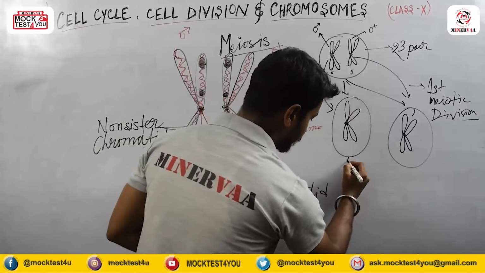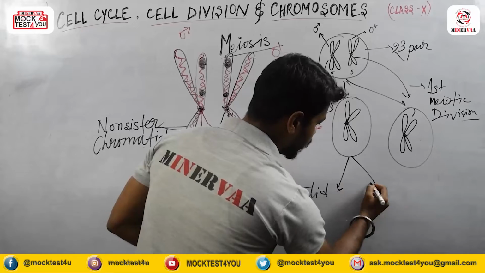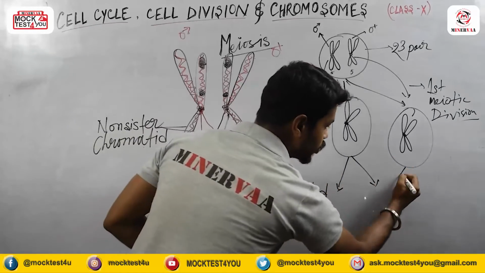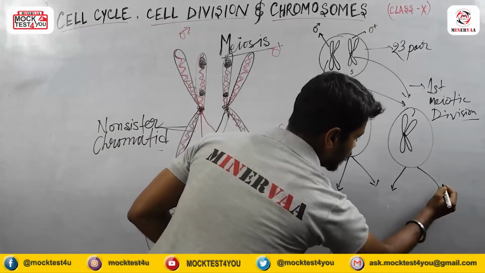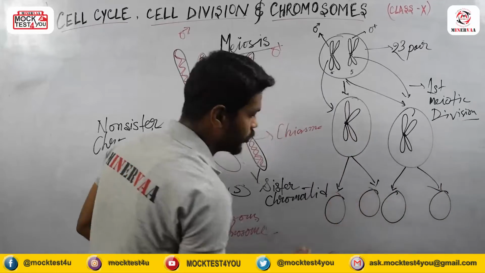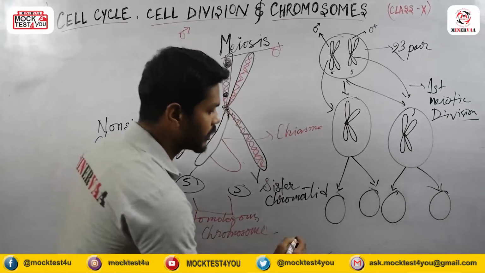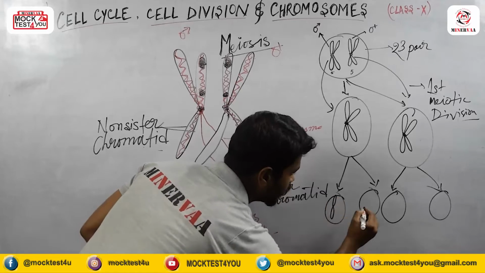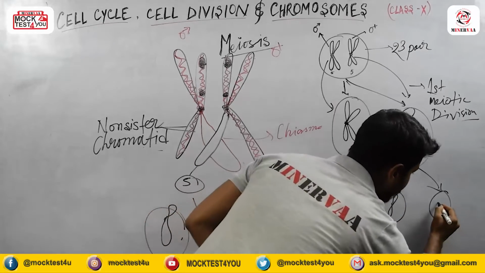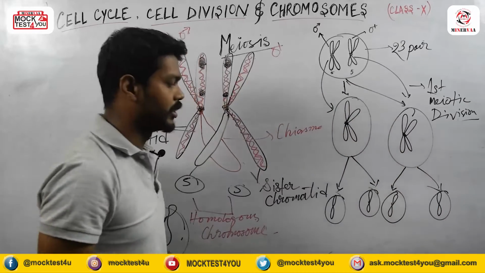After that it will again divide and produce 4 cells from 2 cells, and each cell will contain 1 chromosome. Here the chromosome number came this way.